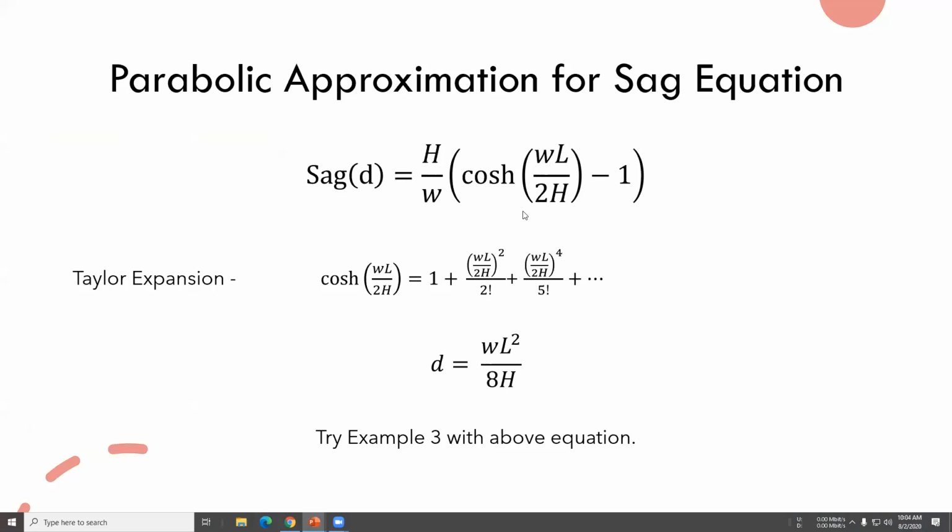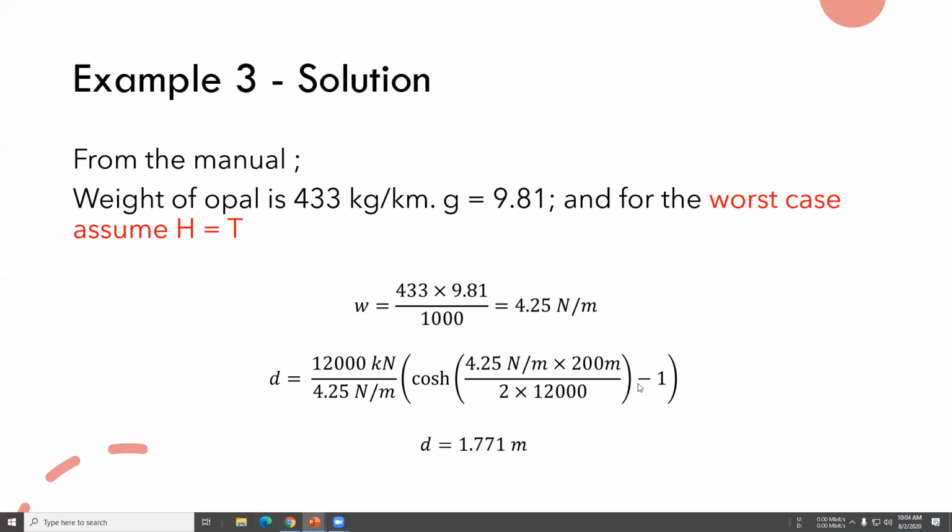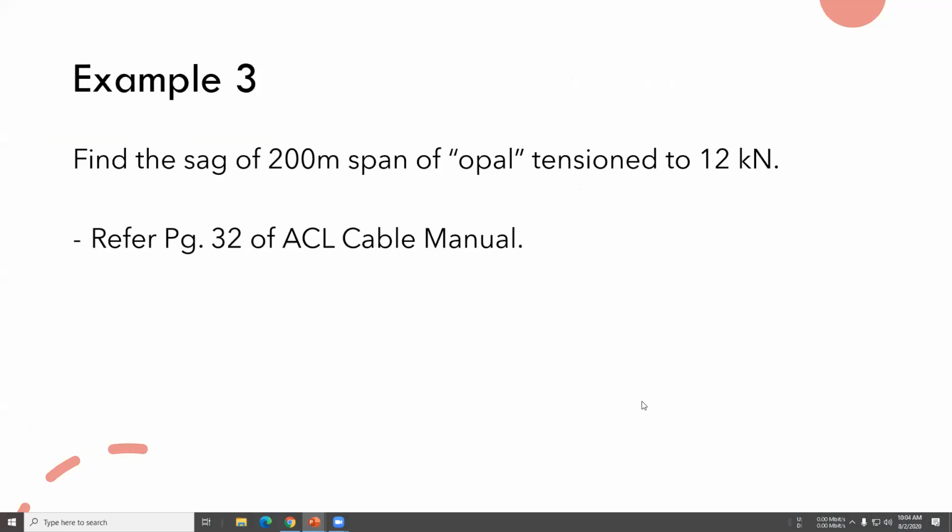If you apply that to here, the 1 and 1 will cancel out and you will get the equation like this. You can do the math part at your home, and you will get this equation. To check the accuracy of this equation, we are going to try example 3 with this equation. You guys remember example 3. We have to find out the sag of opal conductor, tension 12 kilonewtons, for 200 meters.